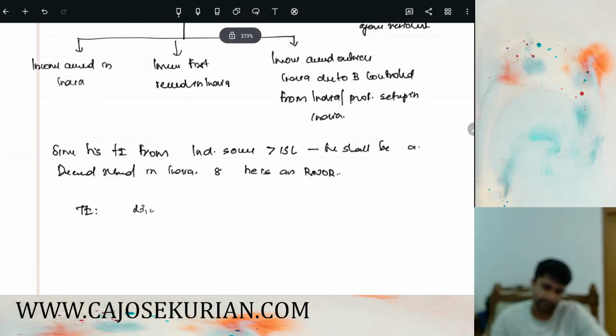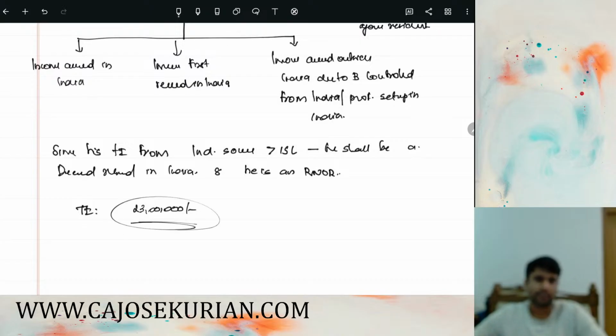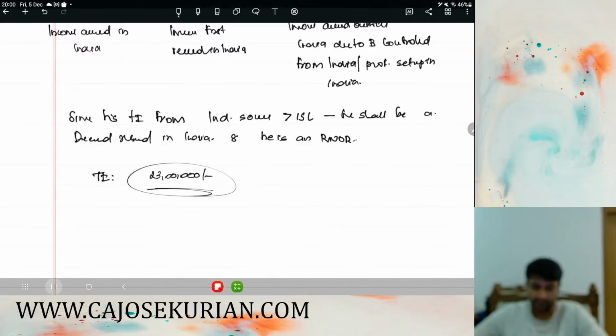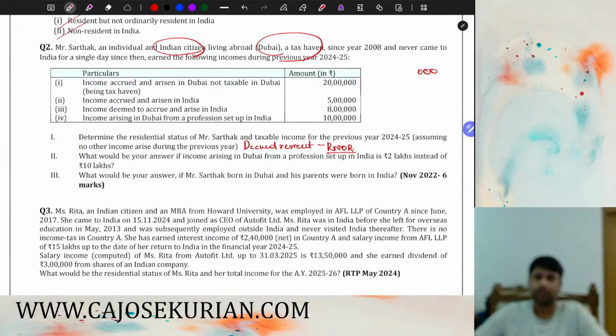So total income shall be 23 lakh. How did it become 23 lakh? For an RNOR, all the income accrued in India will be taxable. All the income first received in India will be taxable. And all the income accrued outside India due to business controlled or profession set up in India also shall be taxable.